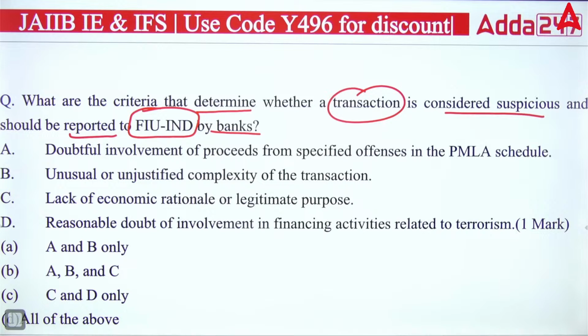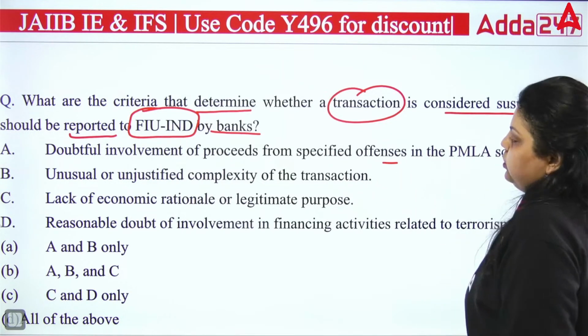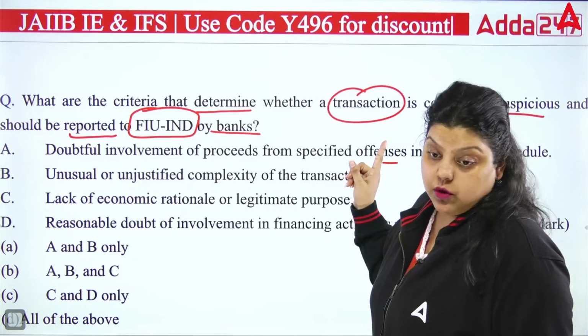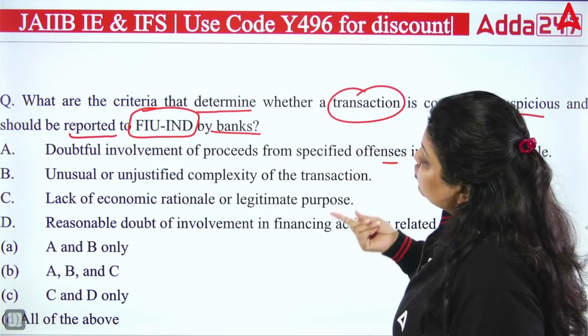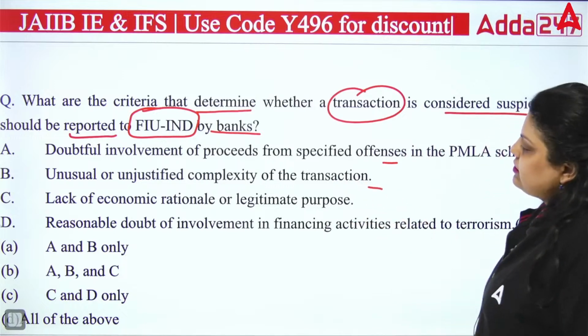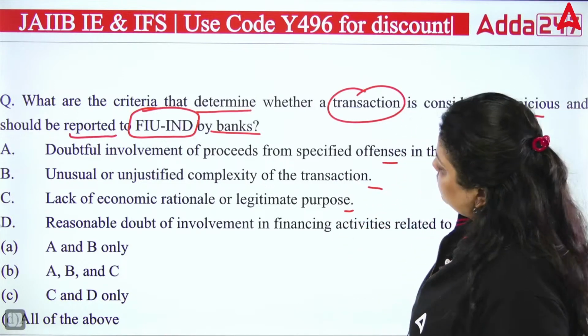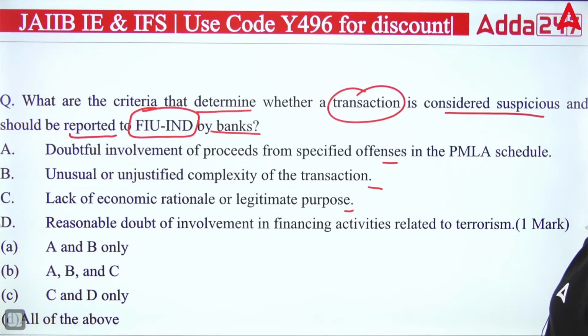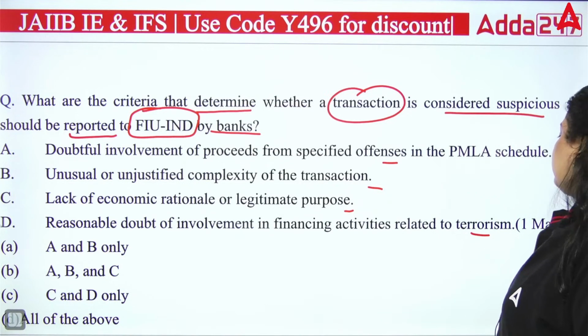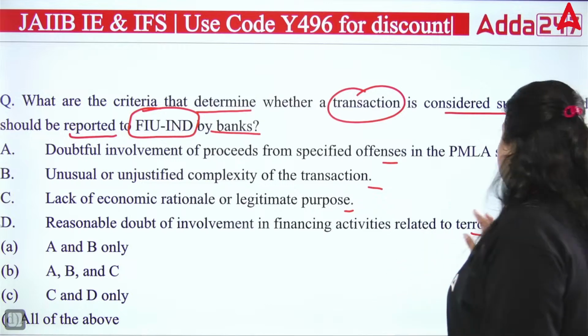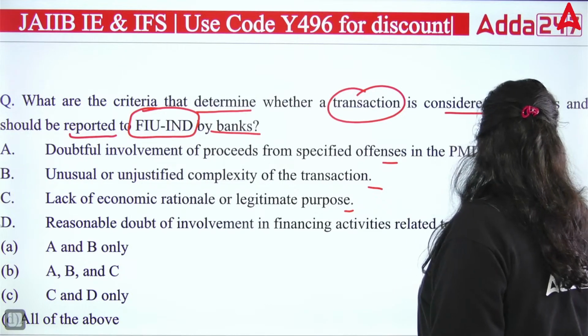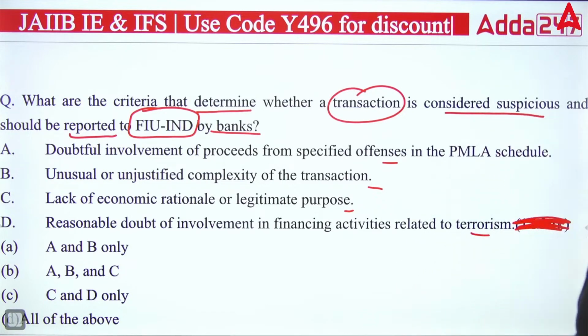First is doubtful involvement of proceeds from a specified offense in the PMLA schedule. PMLA is the Prevention of Money Laundering Act. Next we have unusual or unjustified complexity of the transaction, lack of economic rationale or legitimate purpose. Fourth is reasonable doubt of involvement in financing activities related to terrorism. So out of these, which of the following is the right answer? A, B, C or D?